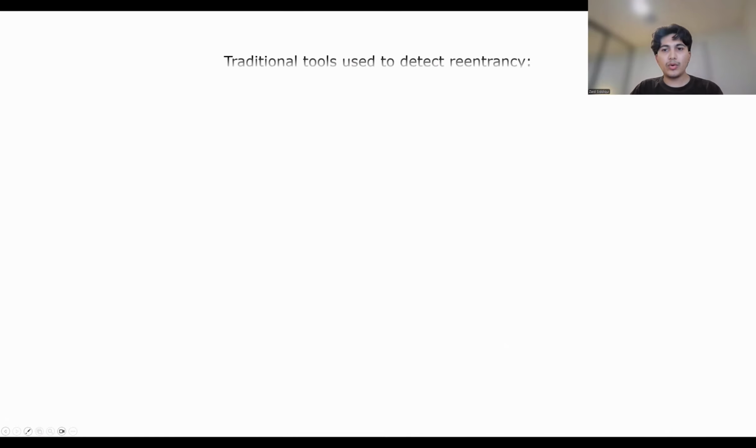Now, like most vulnerabilities, tools do exist to detect these vulnerabilities, and a few of the most popular are listed here, which would be Slither, Mythril, and Oyente. Now, these tools, however, are limited in their detection ability and rely on static analysis and tend to have a large amount of false positives or tend to miss the deeper patterns that these vulnerabilities follow.